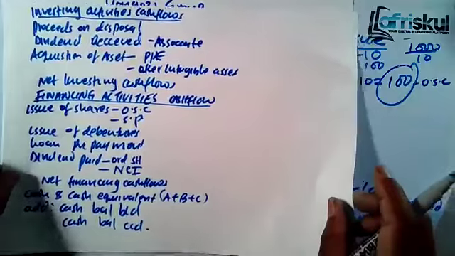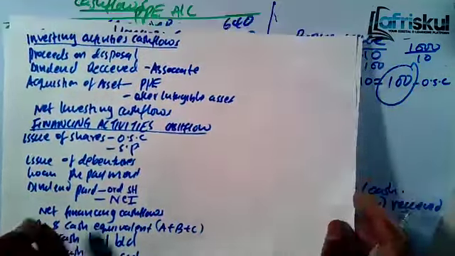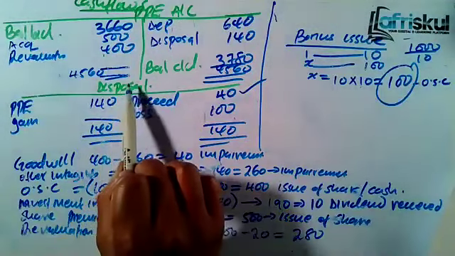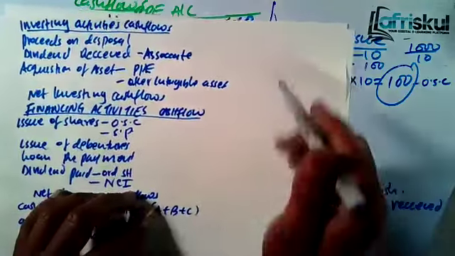Let's go to the investing activity cash flow. You bring the proceeds on disposal. Now proceeds on disposal, it is this one. On the disposal account, we had the proceeds. We got the proceeds of 40. So you add that 40 there.